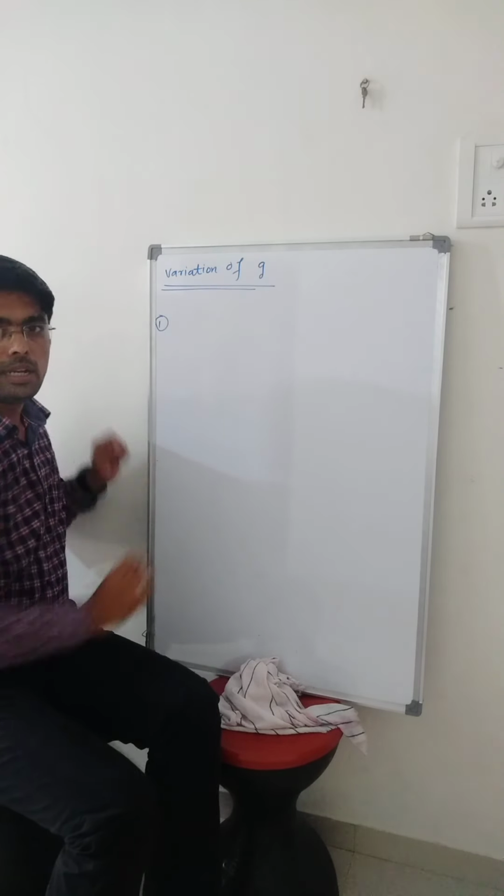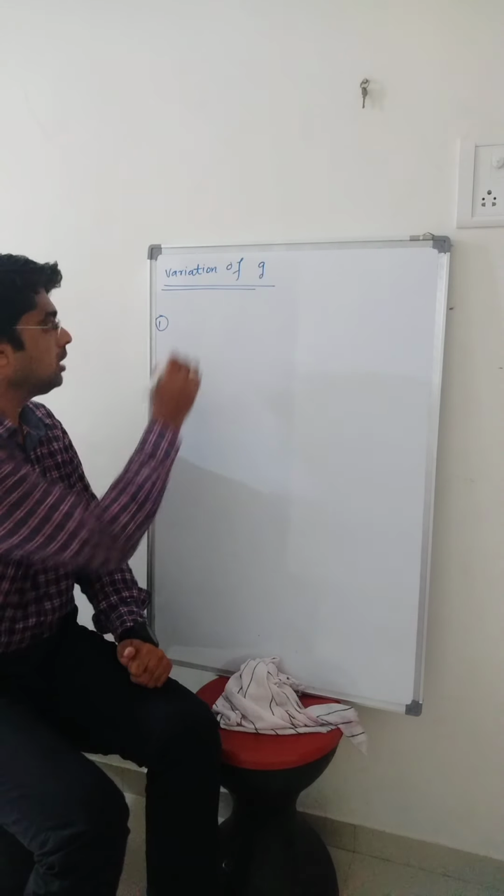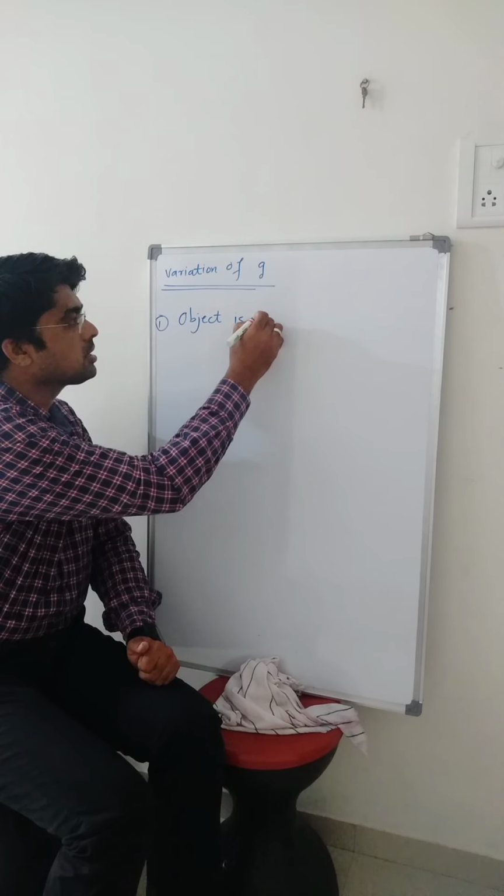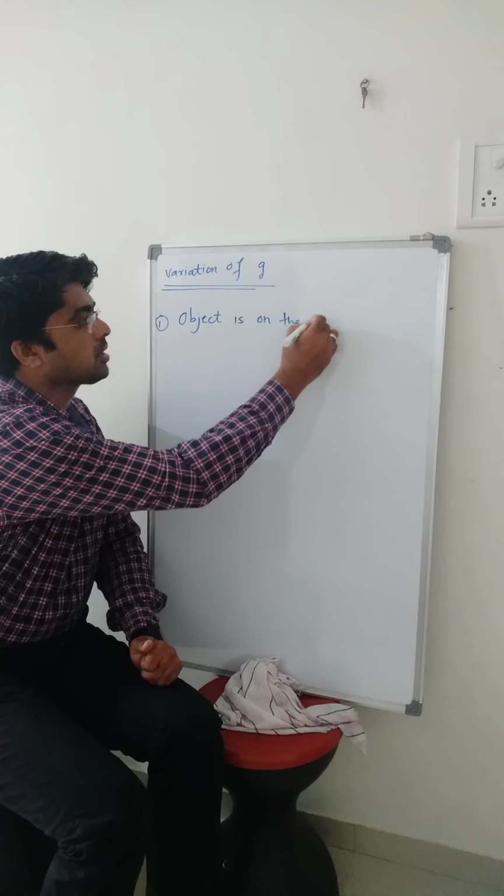First, let us consider the object on the earth surface.